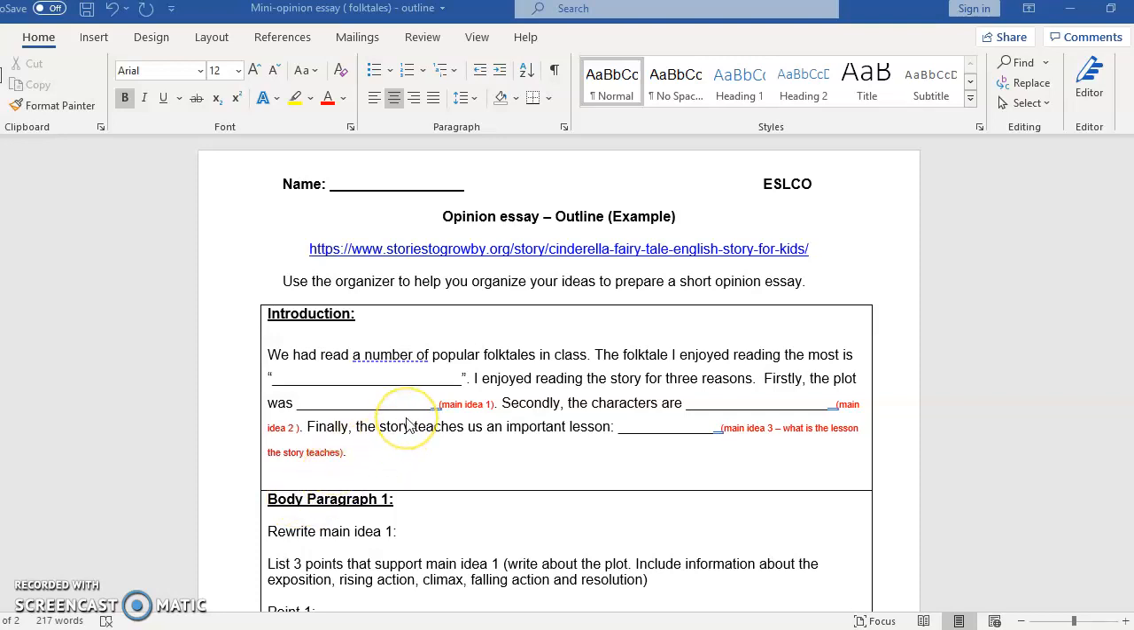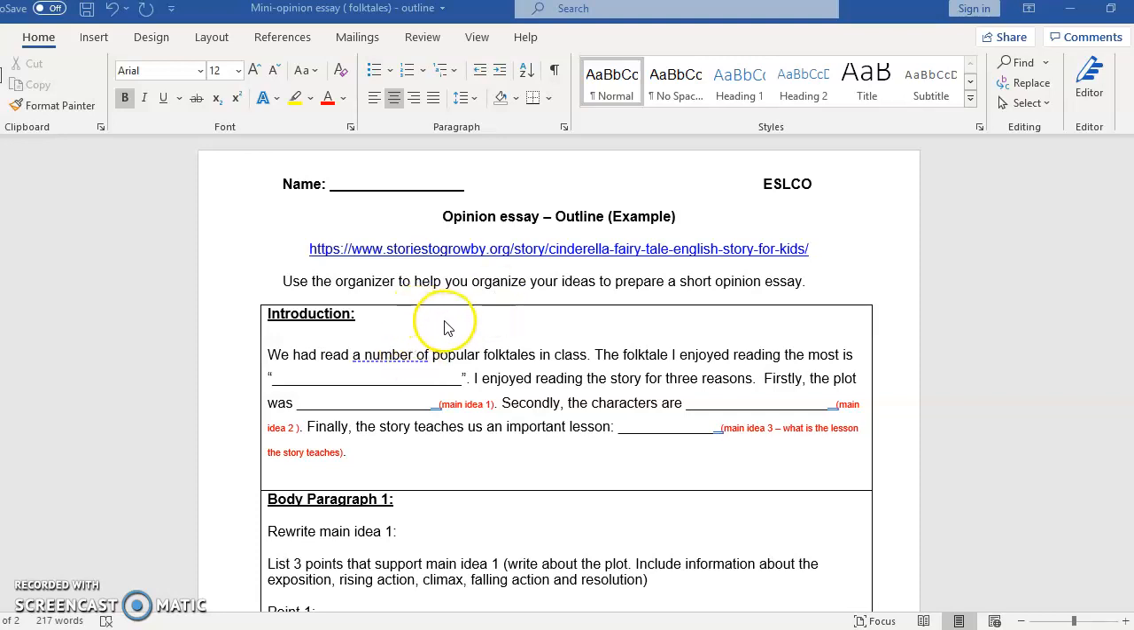Hi everyone. So the main task that we're going to be covering in the next little while is writing an opinion essay about a folktale. So I've posted this outline. It's going to look a lot like this online for you to complete to help you to create an opinion essay about a folktale. But it might be a little difficult to understand. So I want to go over an example with you.